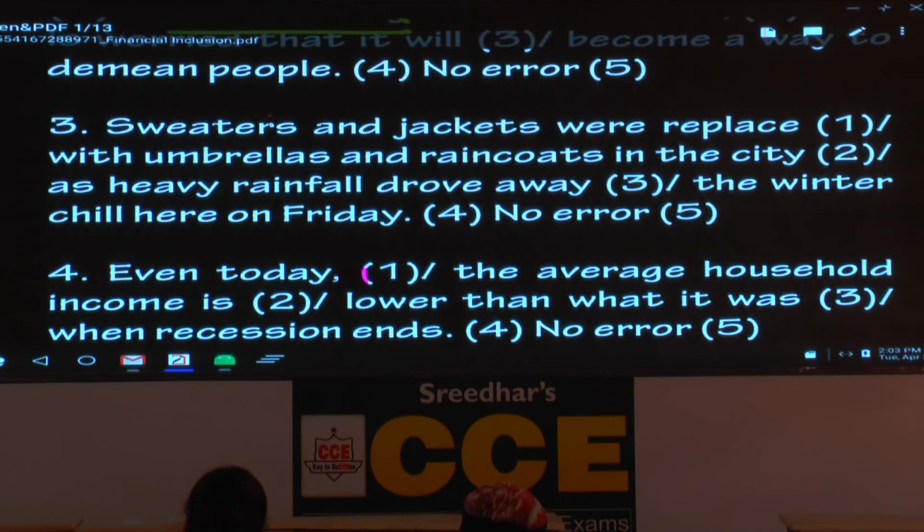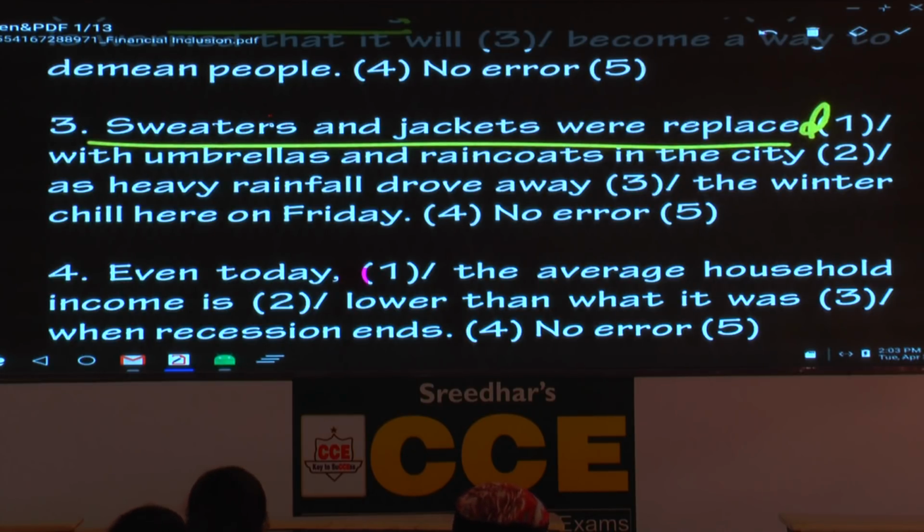Sweaters and jackets were replaced. You have to stop me immediately. Will you say were replaced or replaced? Now here, when you read this clause, were replaced, which tense is that? Past tense, active voice or passive voice? So please make a note, past tense, passive voice.